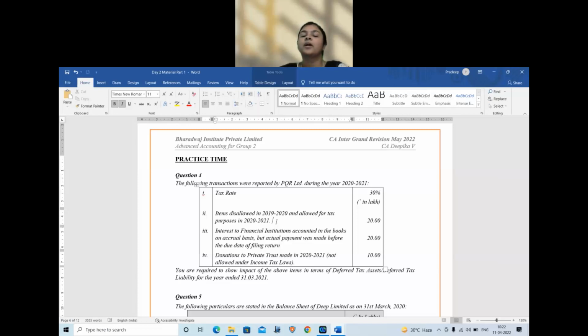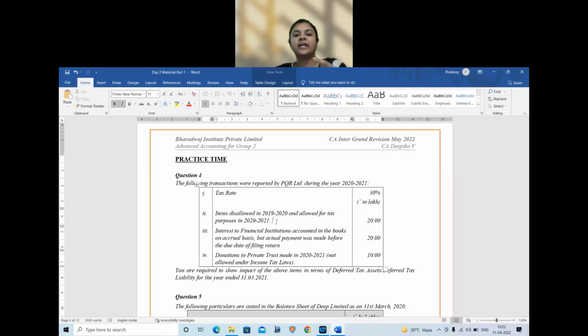Third, donation made to a private trust in 2021. So this is a current year payment. In the books, it is an expense. In income tax, is it allowed? No. So now tell me, book profit versus income tax profit. In books, I have put this expense. Therefore, book profit will be less. Income tax profit will be more. So I am going to pay more tax now, resulting in a benefit later. Therefore, it is a deferred tax asset.